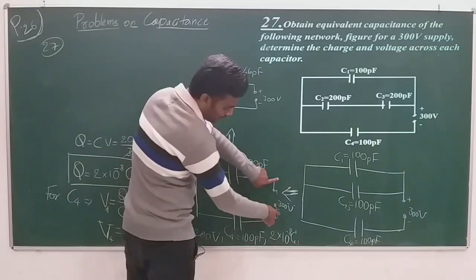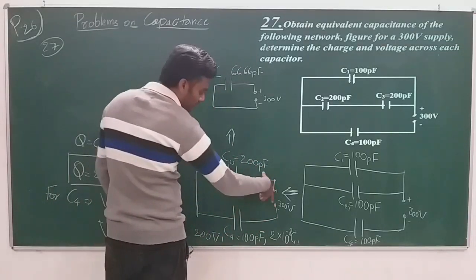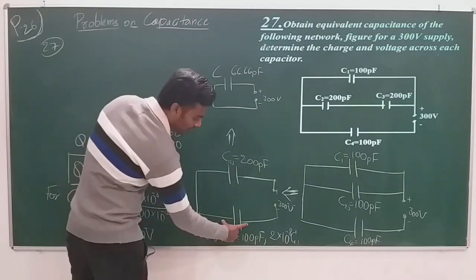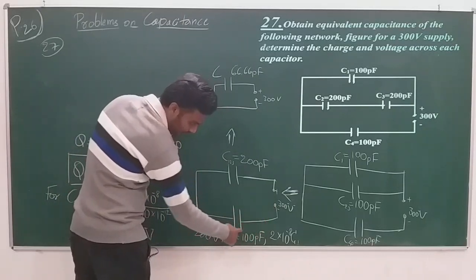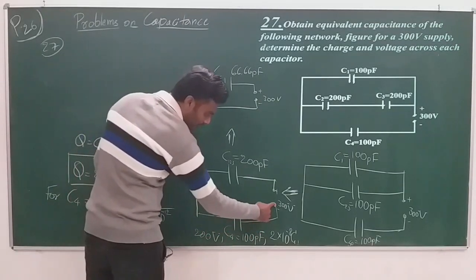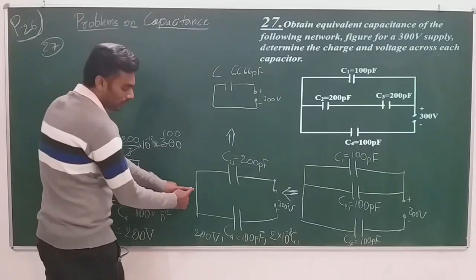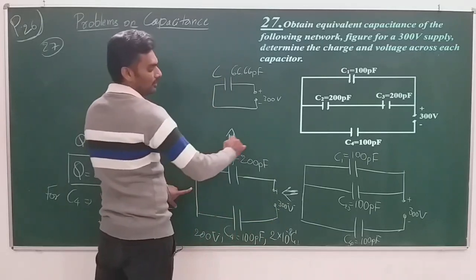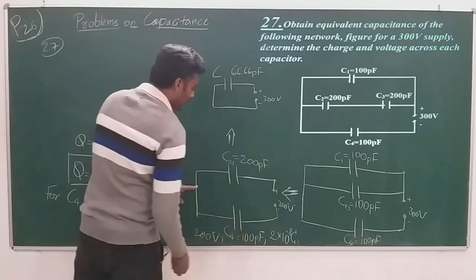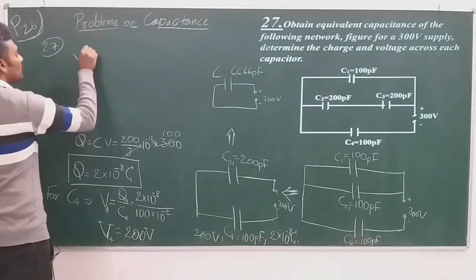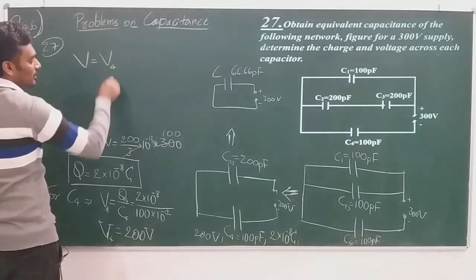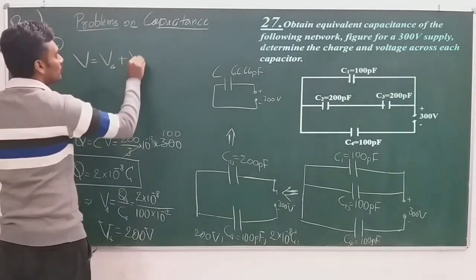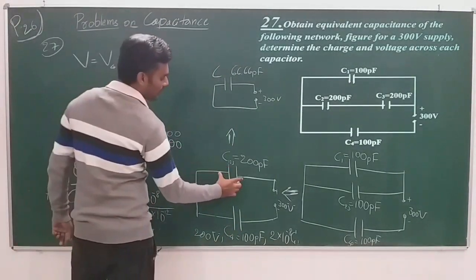When you have 300 volt of potential difference across this series combination, across this it is 200 volt. From here to here it is 200 volt, and the rest of it will be here, so that the total potential difference is 300 volt. So I can write the total potential difference V is equal to the potential difference across the fourth capacitor C4 plus V123, this capacitor. This is V123.